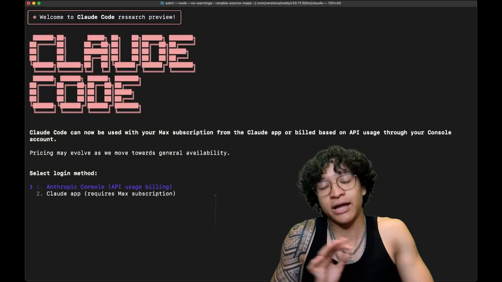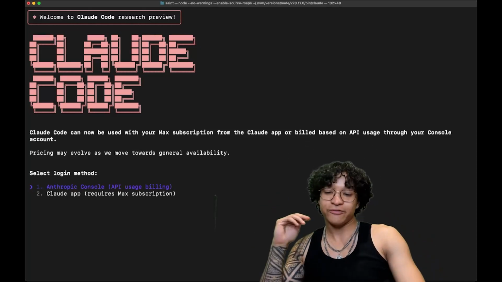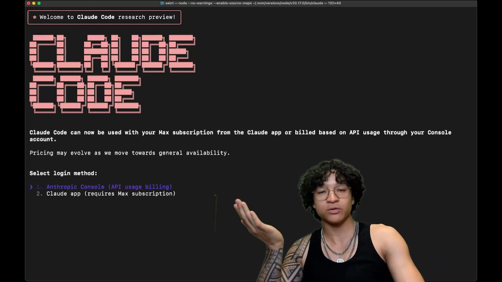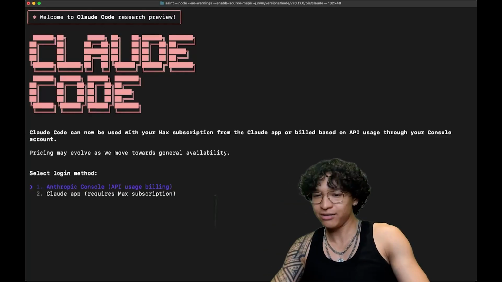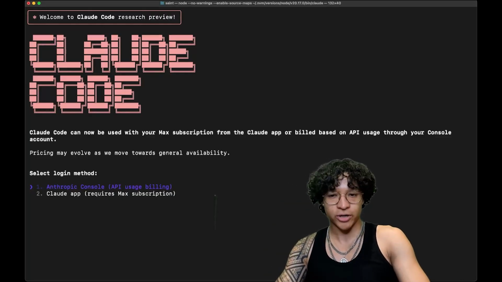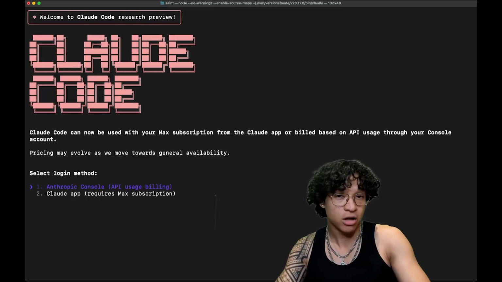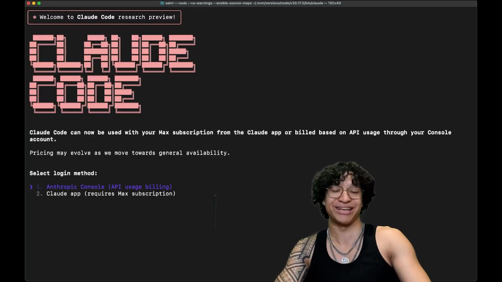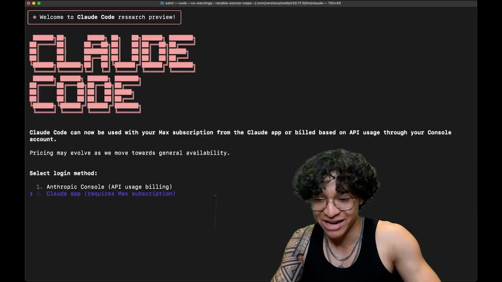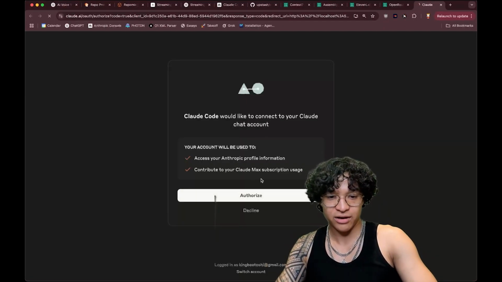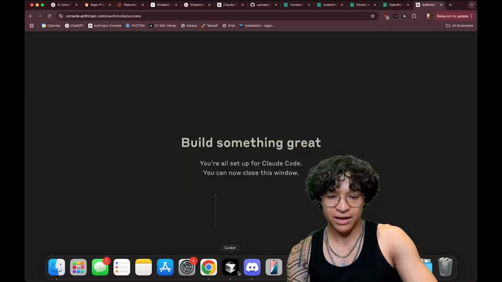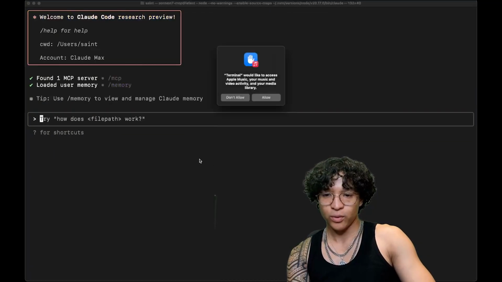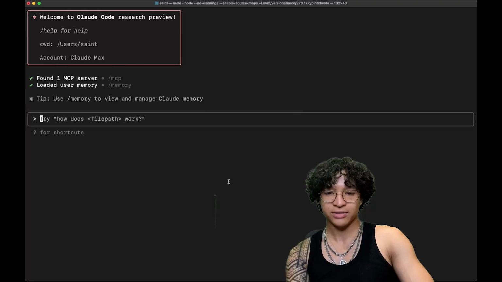I personally have the new Claude Pro Max plan. If you don't want to pay $100 to $200 a month, then you could use the Anthropic console for API usage billing. Keep in mind, Claude Code is a little pricey, in that it will cost dollars per code base you work on. But for the time you save, it's better than hiring a developer. Let's be real, guys. So I'm going to log in with Claude and authorize that. And we will be taken back to the terminal where we then get to interact with Claude.